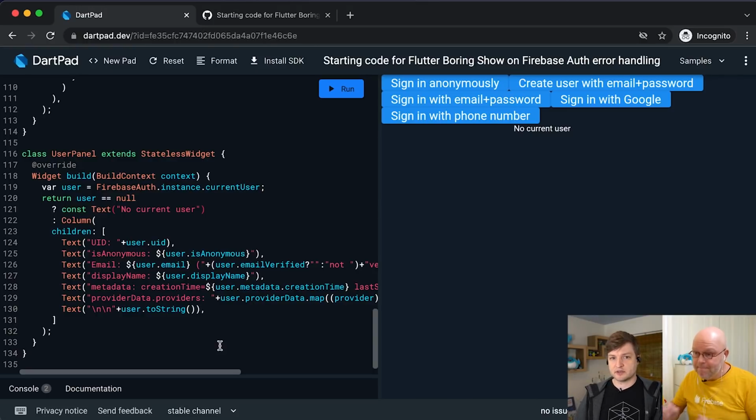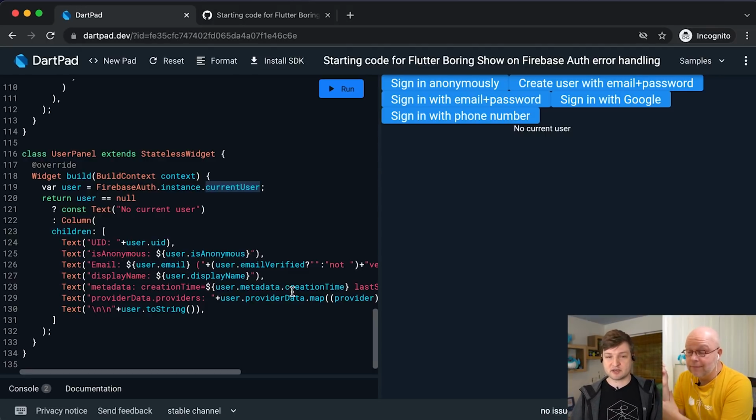Right, so this current user from the Firebase instance is populated as part of that stream? Yeah, exactly. So it shows the last value that we had on the stream. Got it. But that also is the reason when that stream builder is ready to build, this user panel widget is just already going to have all that data and doesn't need to do anything special, just grabs it. Exactly, yeah, it just checks the current user, and then either it shows that there's no current user, or it shows data about the user. We do need to handle the null here because my app actually can sign the user out, but in many cases you will show a loading indicator, right? A spinning loading indicator or something like that.